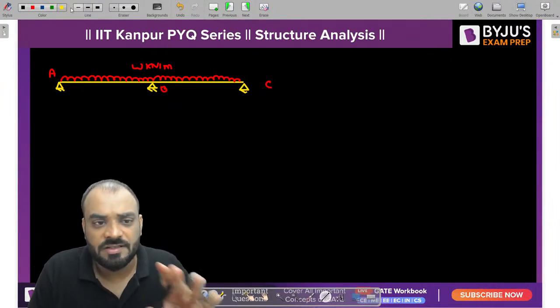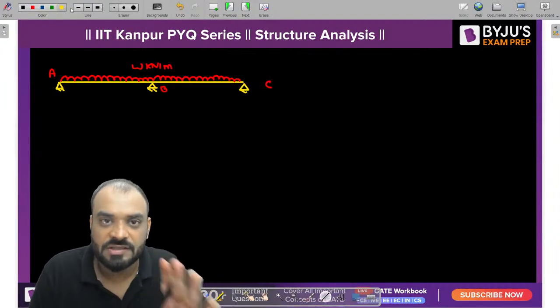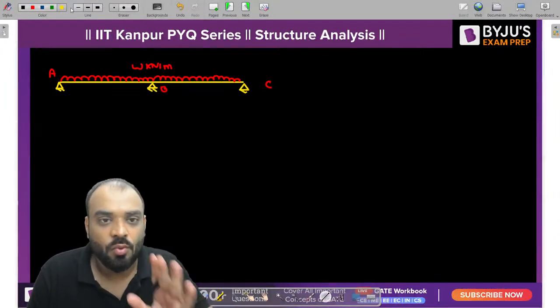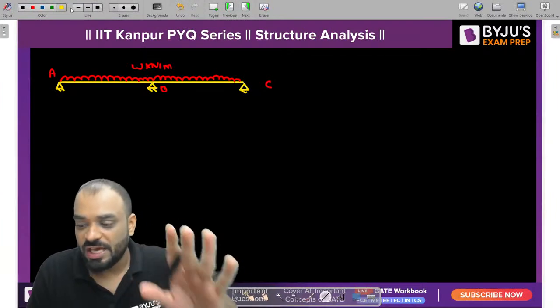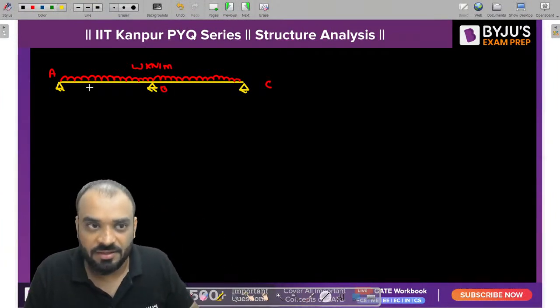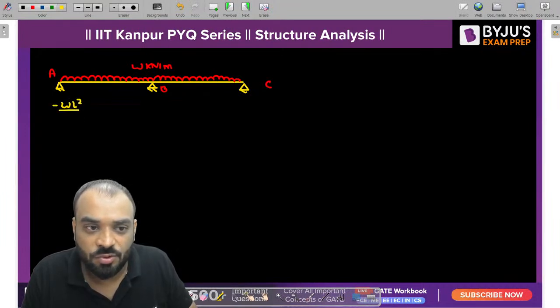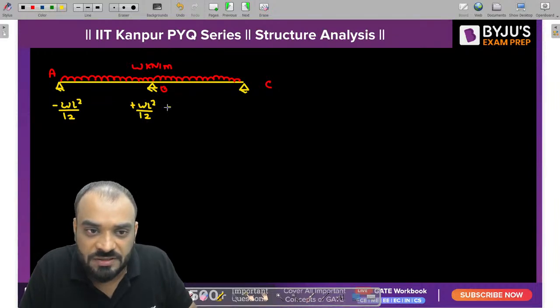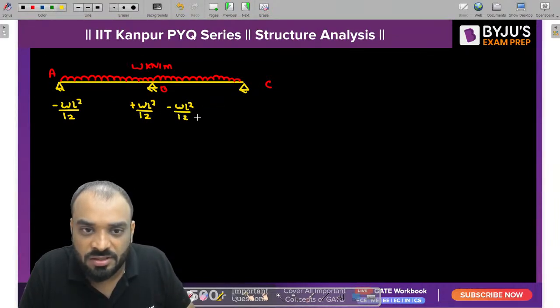Tell me guys, if I consider all the supports present on the structure as fixed, can I find out the value of the fixed end moment due to the external loading given to us? Correct? So can I say that the fixed end moment at this particular end is equal to minus WL square by 12 due to this UDL. Similarly, at this end it will be WL square by 12, but positive in nature. For this end, due to the UDL, it is again minus WL square by 12, and this one is plus WL square by 12.